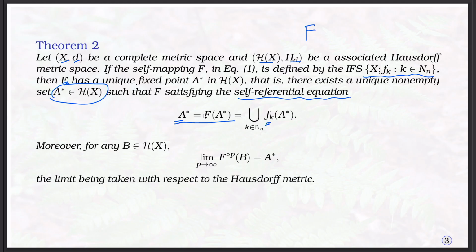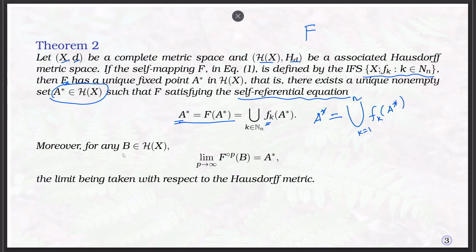This Hutchinson map is defined as the union of F k's, so this A star can be written as the union of F k of A star, k equal to 1 to n.